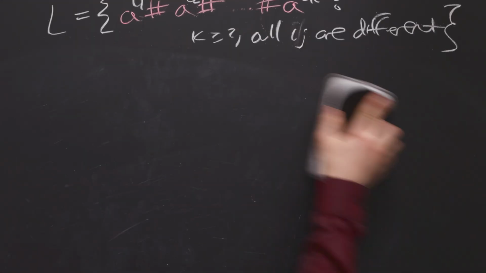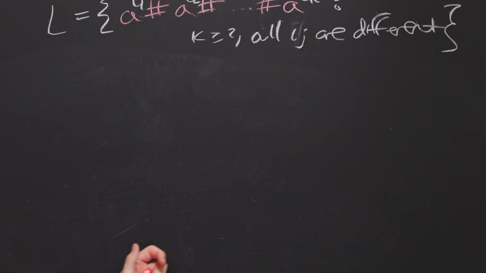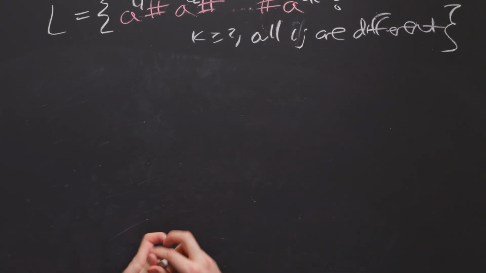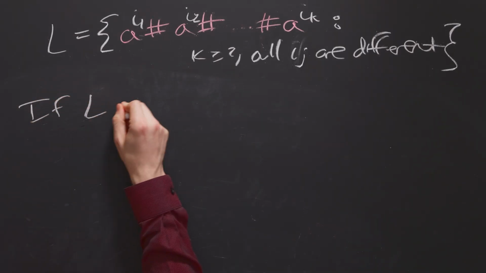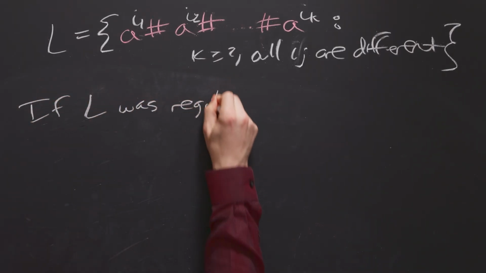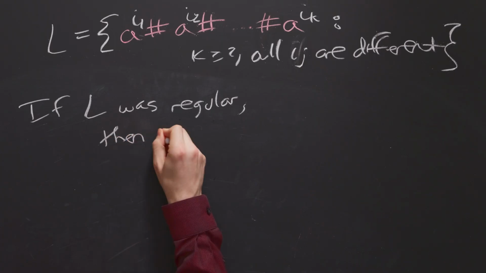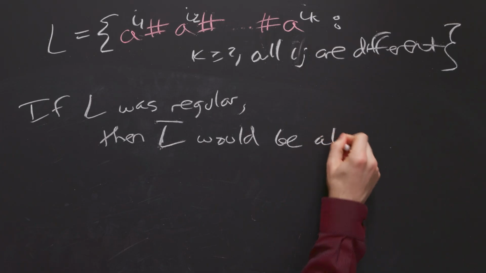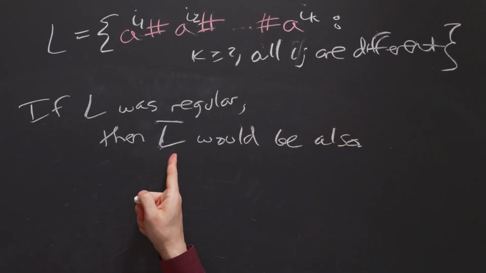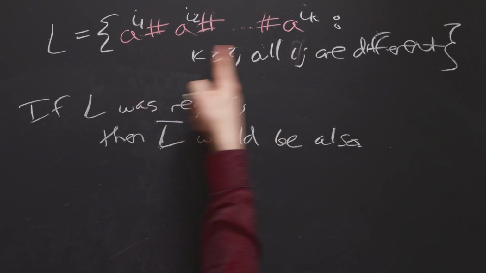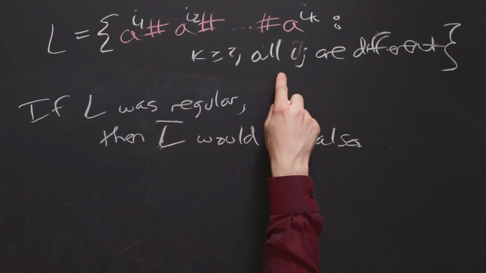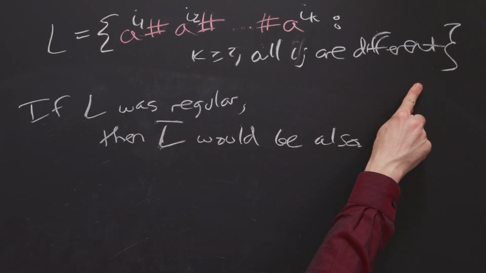Well, if this guy was regular, if L really was regular, then the opposite question would also be regular, which means the complement. So if L were regular, then so would its complement, L bar, would be also. But it's important to think about what this language is. This is the set of all strings that are not of this form. So what are the things that could be different here? Well, it could be that at least 2 of the i, j's are the same.